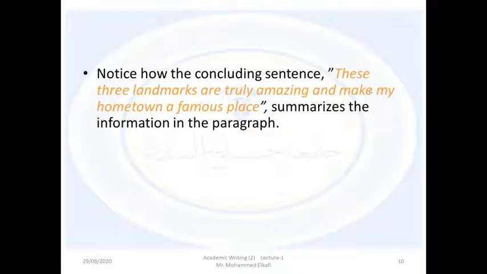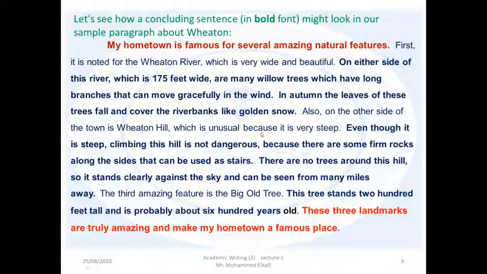Notice how the concluding sentence, these three landmarks are truly amazing and make my hometown a famous place, summarizes the information in the paragraph. Let's see it again. Here we talk about three supporting ideas after we mentioned the main idea: my hometown is famous for several amazing natural features.